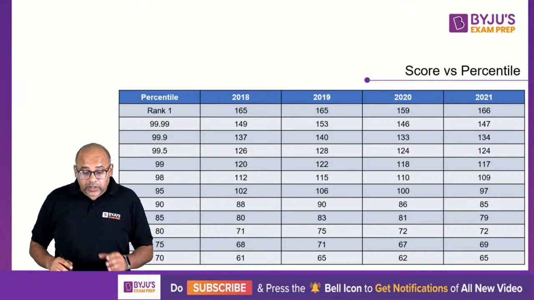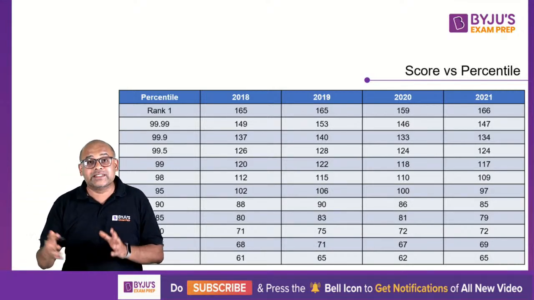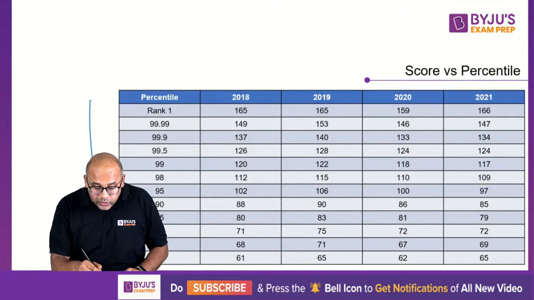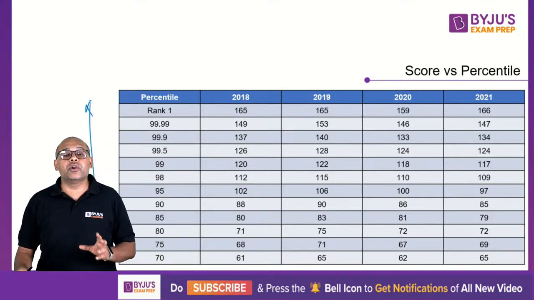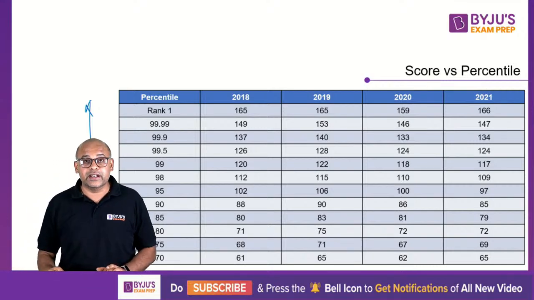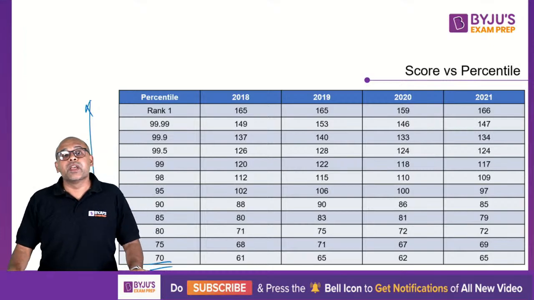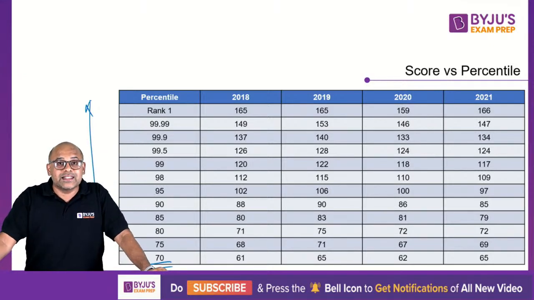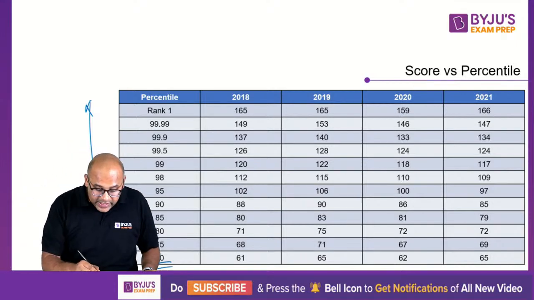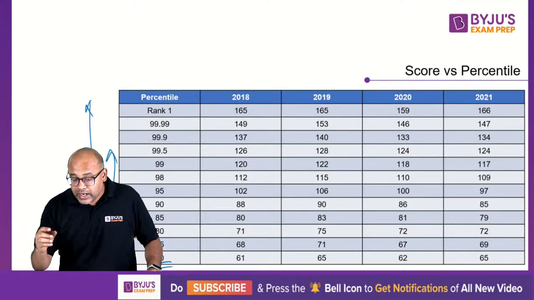Okay. Now this is what happened as far as your percentiles are concerned. Again, I will not read what is there over here. I would recommend that you take a look at what percentile you are looking at and approximately what is the total score that you need. Okay. So look at it. I have put from 70 onwards. Below 70, if you are a student who's looking at less than 70, my friend, then there's a problem. But yes, if you're looking at greater than 70, these are the percentiles that you have and the mapping of scores. Leave last year aside.